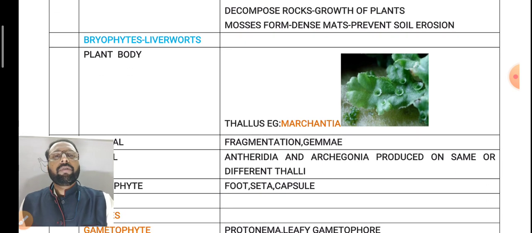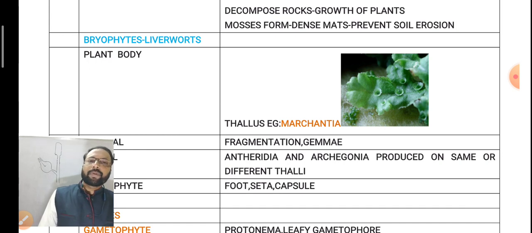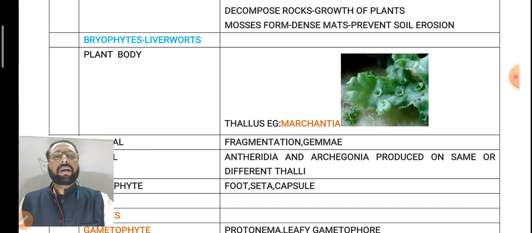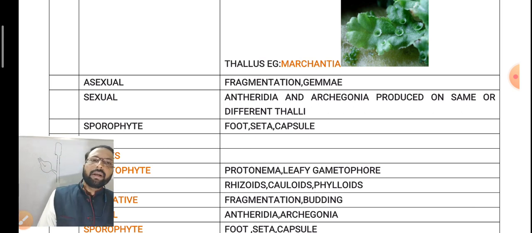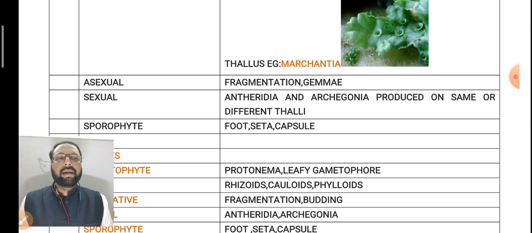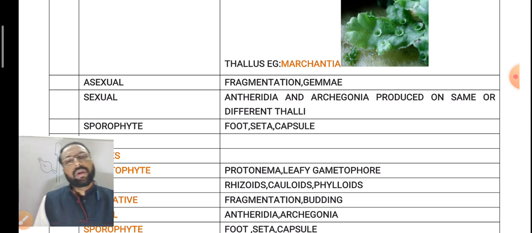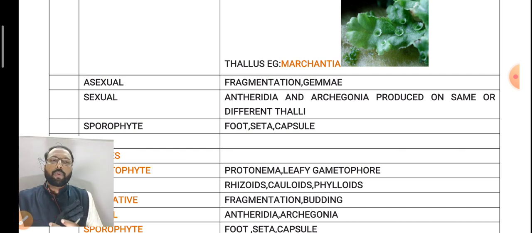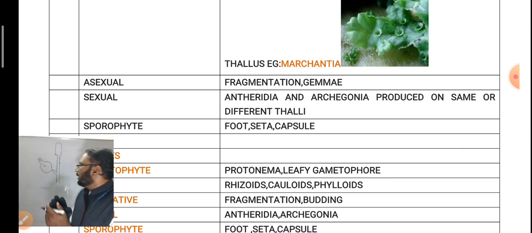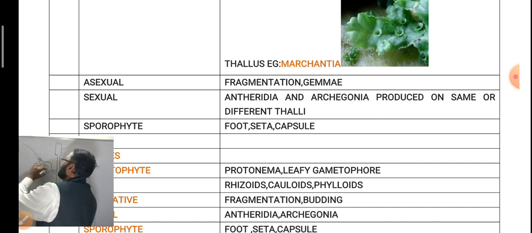The first and primitive bryophytes are liverworts. The plant body is a thallus. A thallus body is present in liverworts, for example Marchantia. There in Marchantia, vegetative reproduction takes place by fragmentation. Sexual reproduction takes place by antheridia and archegonia. These antheridia and archegonia may form on the same plant or on different thalli. The sporophyte is a diploid structure containing a foot, seta and, third, a capsule.